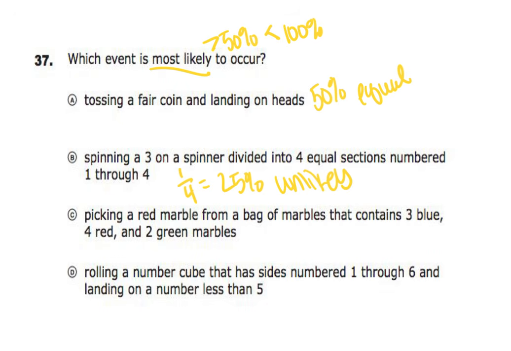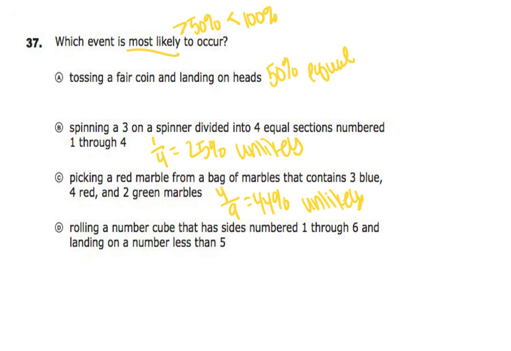Picking a red marble from a bag that contains 3 blue, 4 red, and 2 green marbles. So we have 9 out of there, and 4 of them are red. That gives us a 44% chance, which is also unlikely. Rolling a number cube that has sides numbered 1 through 6 and landing on a number less than 5. Well, 4 of the numbers, 1, 2, 3, 4, 5, 6, 4 of them out of the 6 are less than 5. That gives us a 67% chance, so that one is most likely to occur. So D is your answer.